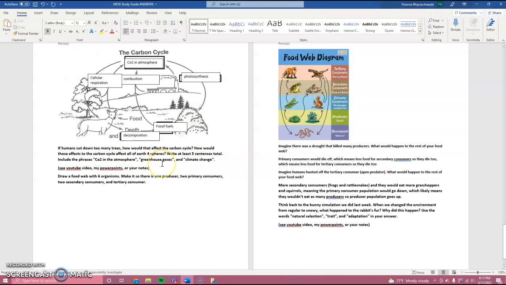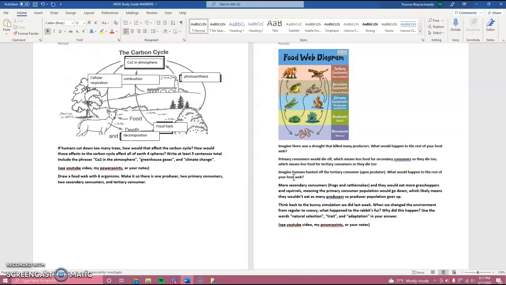If humans cut down too many trees, how would that affect the carbon cycle? How would those effects to the carbon cycle affect all of Earth's 4 spheres? Write at least 5 sentences total. So I didn't feel like typing for this. But we're going to include CO2 in the atmosphere, greenhouse gases, and climate change. So let's see. So we're cutting down too many trees.